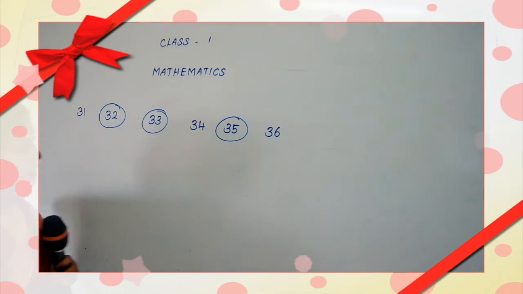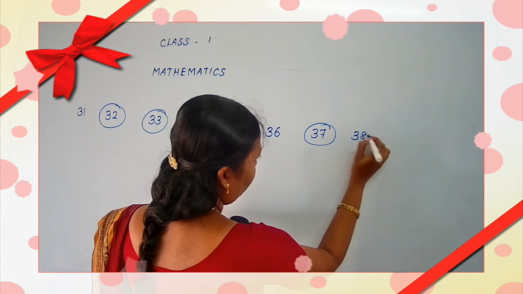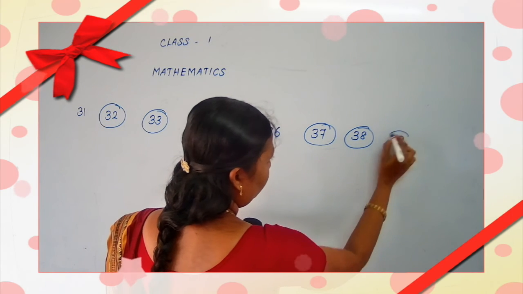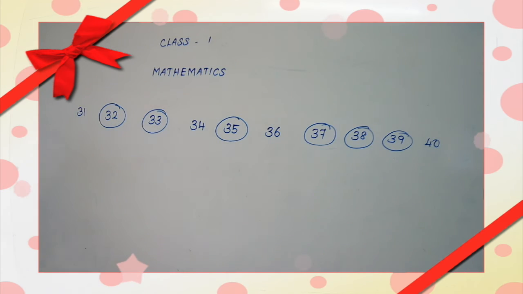What comes after 36? 37, 38 and 39. 40 is already given. Yes. 31, then 32, 33, and 34 is already given. Then 35, 36 are given. 37, 38, 39, then 40. Okay.